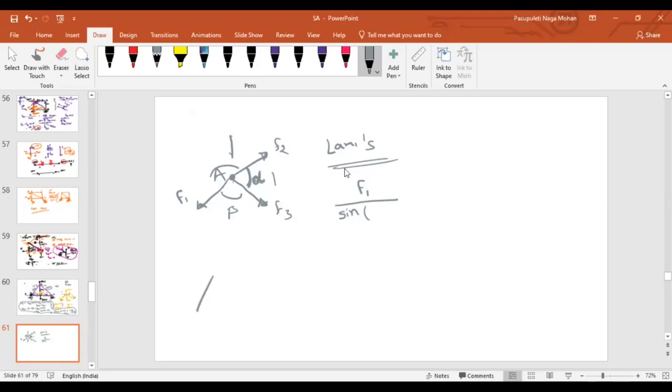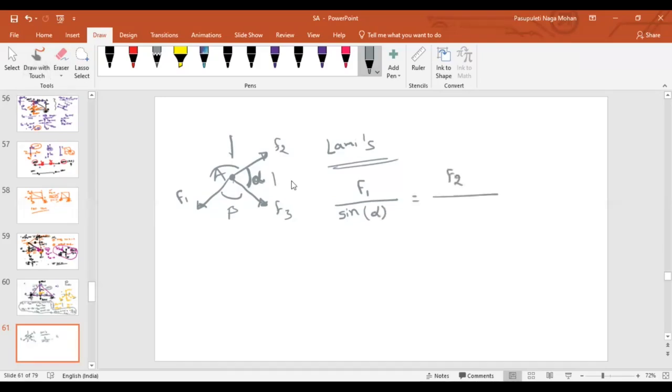Even when I studied BTech, that's what they told: sine of opposite. But for clarity, take the included angle of the other two forces, so F1 by sin alpha will be equal to